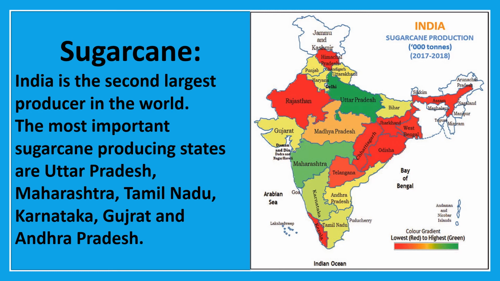India is the second largest producer in the world, and the most important sugarcane producing states are Uttar Pradesh, Maharashtra, and then Tamil Nadu, Gujarat, Andhra Pradesh.